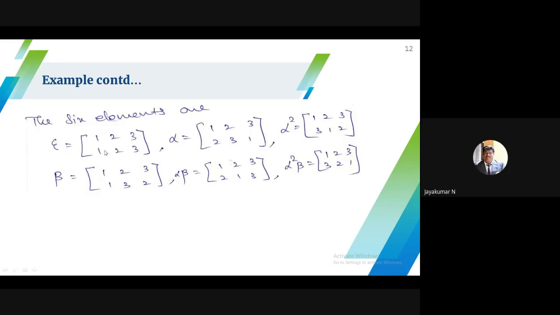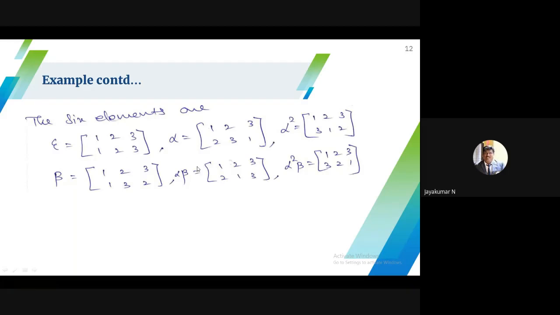Then fix 1 and interchange these two, you will get 1, 3, 2. There is no other possibility. If you fix 1, one possibility is 2, 3, the other possibility is 3, 2. Then if we fix 2, one possibility is 1, 3, the other possibility is 3, 1. If we fix 3, one possibility is 1, 2, the other possibility is 2, 1.